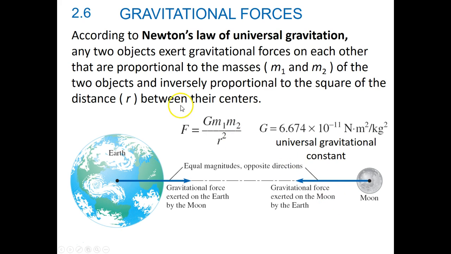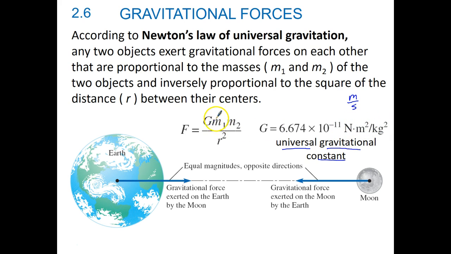There's an equation that we're going to use anytime we want to find out what the force due to gravity is on an object, and that's this equation here. The force due to gravity is equal to, this is a constant, a very small number: 6.674 times 10 to the negative 11th. We call that the universal gravitational constant, and it has a unit of a Newton times a meter squared over a kilogram squared. That's just like having maybe a meter per second, it's just that this one has a lot more to it.